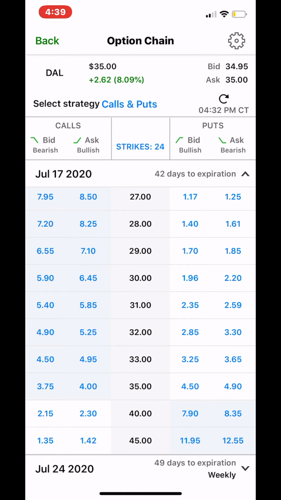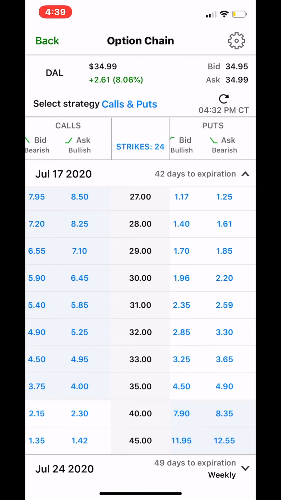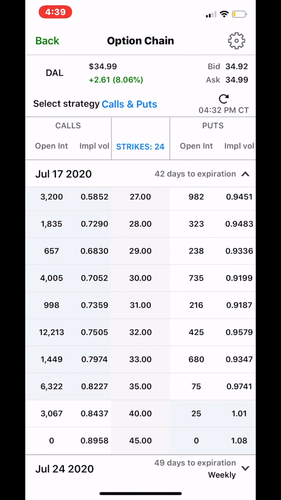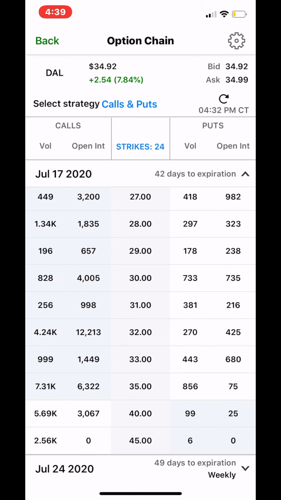So this contract probably costs about, give or take, 380 range. So basically what this is saying is every time Delta shares, which are at $34.99, go up $1 at this rate, this contract will go up 55 cents.